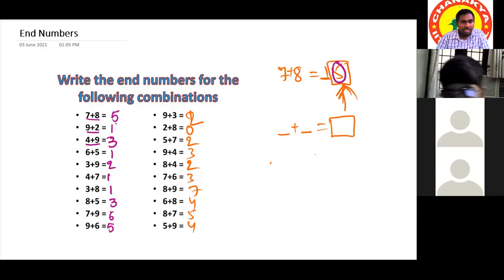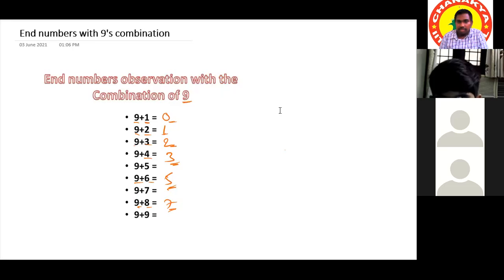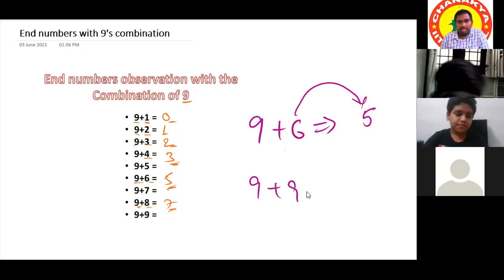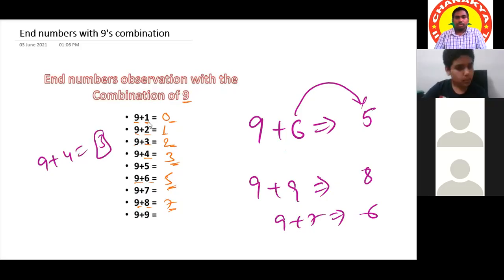After this exercise, we have seen one more thing. If any number is combining with 9, suppose it is 9 plus 6, its end digit will be 5, one less than 6, the predecessor. Suppose 9 plus 9, end number? 8. 9 plus 7, 16. 9 plus 4, 13, so 3. Remember this? So we are going to use this concept now.